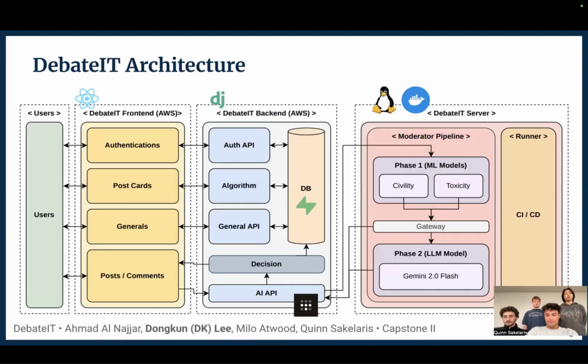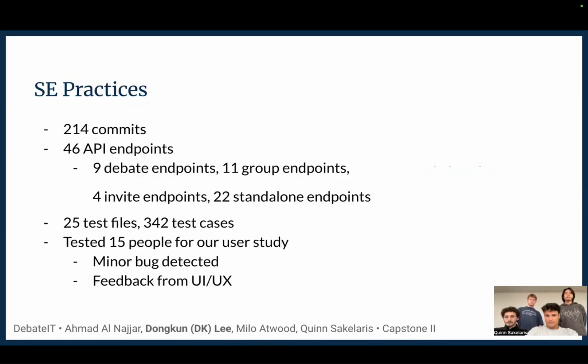Inside the server, there are two different things: one is for the moderator pipeline and the other is for the runner. For the moderator pipeline, we use a machine learning model for phase one. If the machine learning model can't figure it out, then we pass it to the second model, which utilizes an LLM. If the LLM also fails to figure it out, with low confidence, then we pass it to the human moderation set.